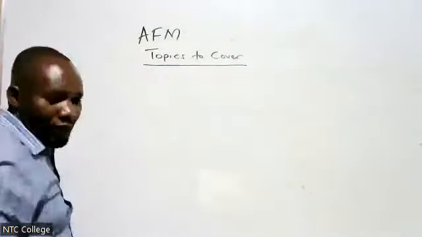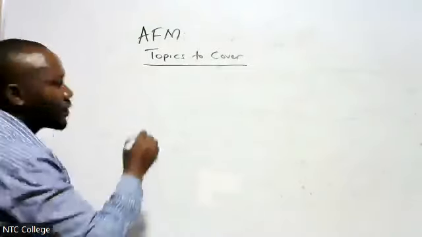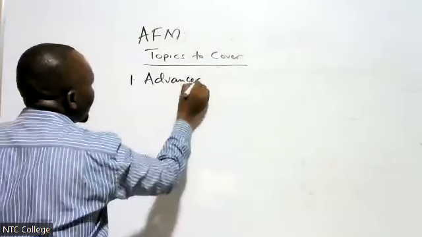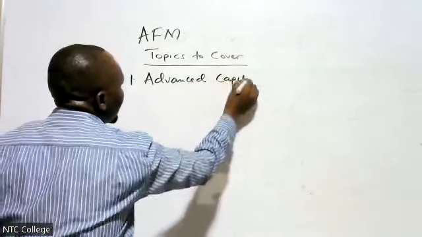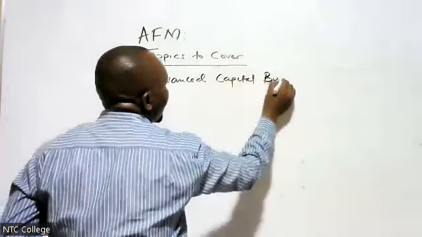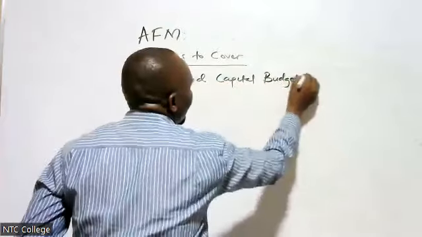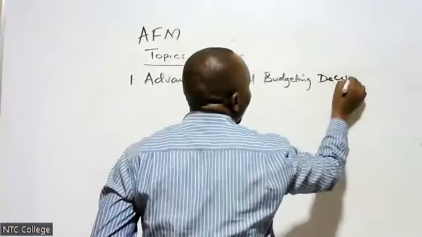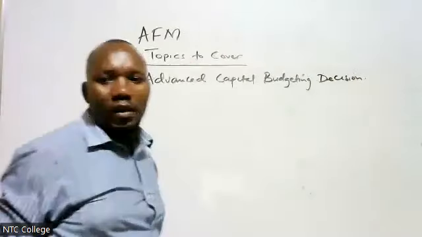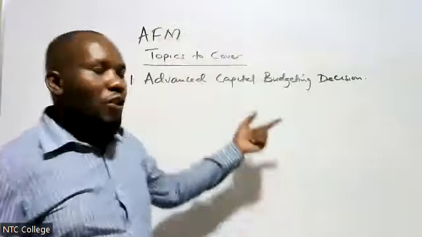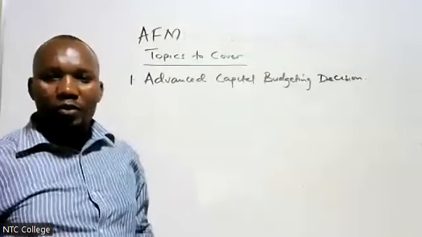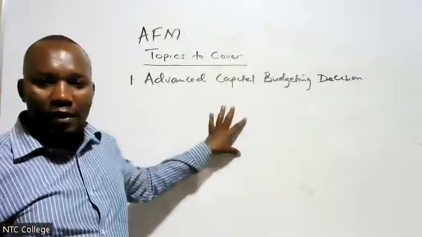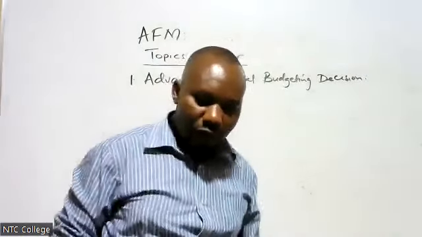So the topics that we're going to cover here, number one is advanced capital budgeting decisions. That is topic number one. This topic normally comes in exam. Normally question number one or question number two, you will get this particular topic. That is the first topic in advanced level, FM.